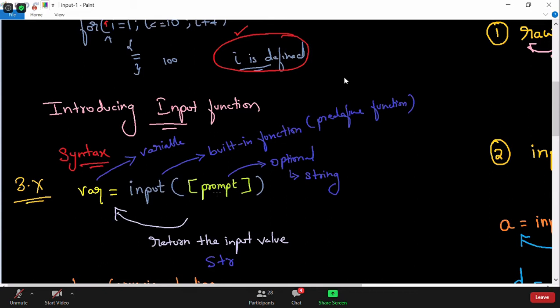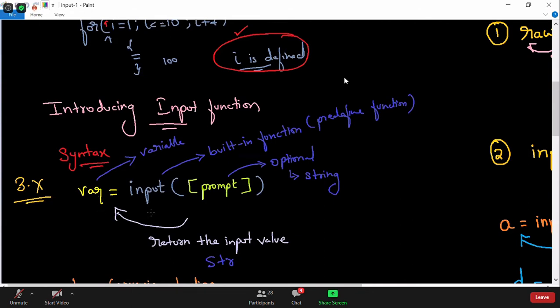You can say anything inside this prompt: enter your name, enter age, enter any number, whatever sentence you want to say. You can just write it as a string. String means it can be in single quotes, double quotes, or triple quotes. So you can write that prompt inside the input function. The input function will accept the data from the keyboard and return it, so you can assign whatever the user enters into a variable.